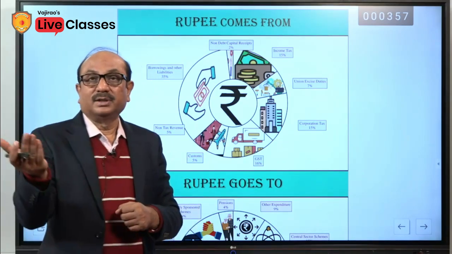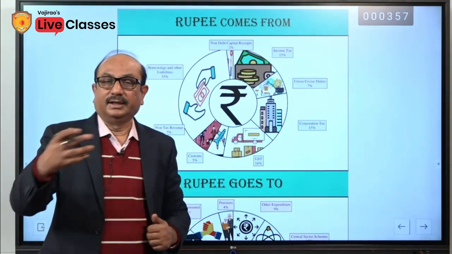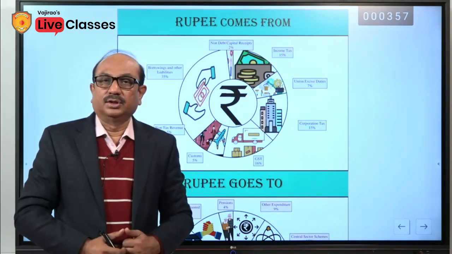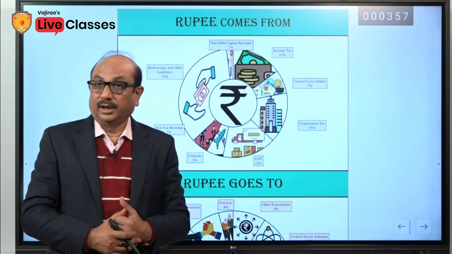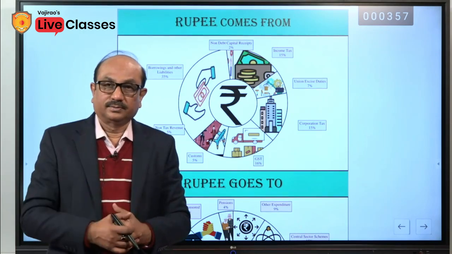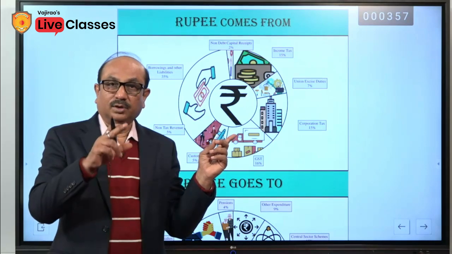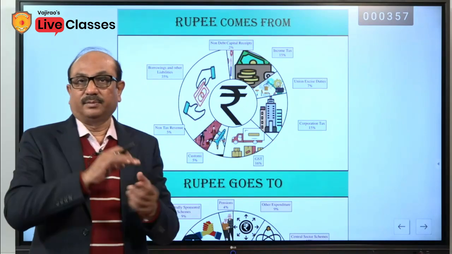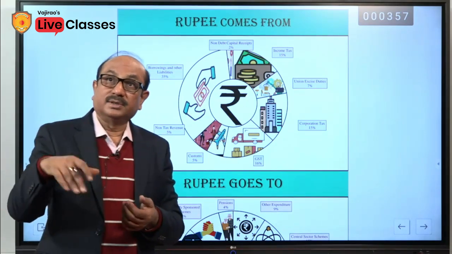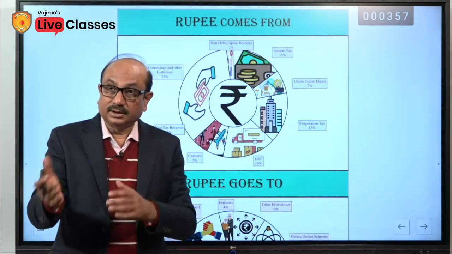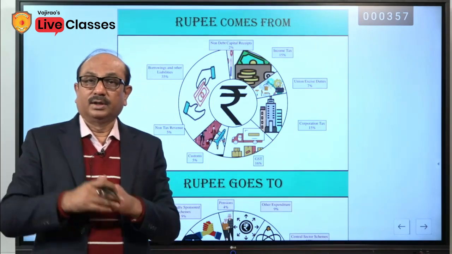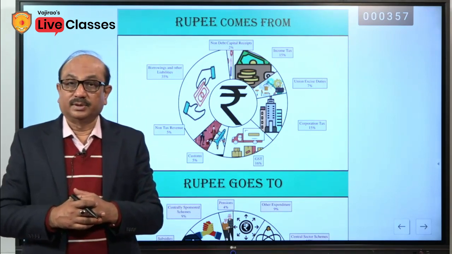So, by the next budget, government will try to generate 65,000 crore revenue through disinvestment. Last year target for this budget was 1,75,000 crore. But there is a substantial reduction in the target of the government through disinvestment.